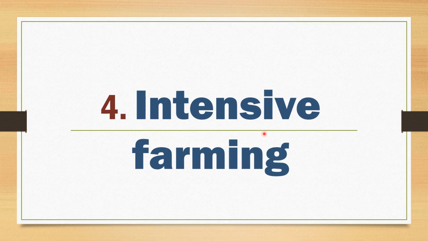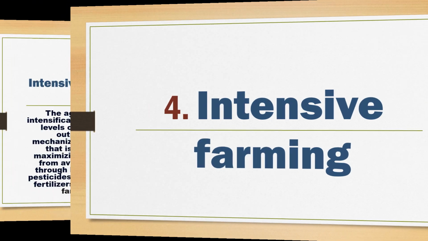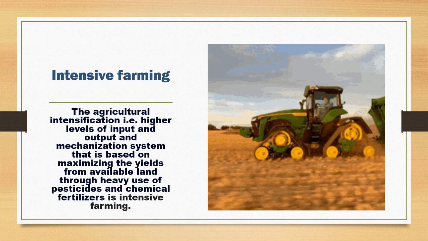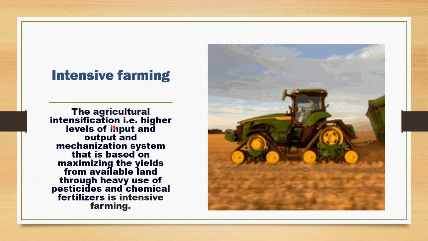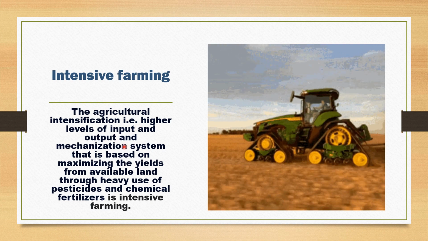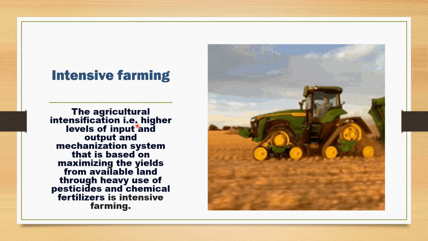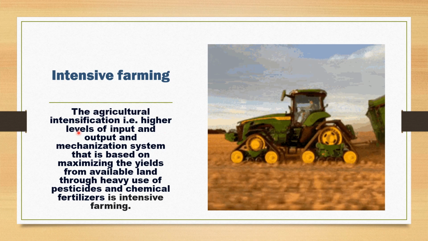Next is intensive farming. As the term intensive is used, we can say that in this type of farming, we intensively work on the input and output of the agriculture. So let's talk about it more. This type of agriculture is basically for higher level of input and output.